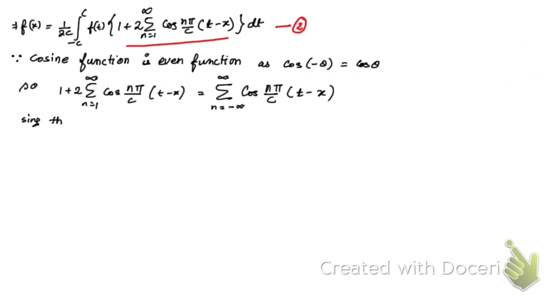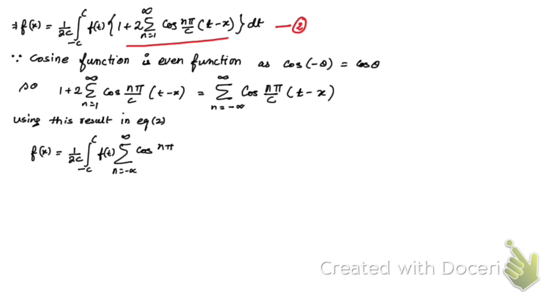So what you're going to get here, you see, using this result in equation number 2, we get this, right? We're going to get this result. So what we have done here, we have used this result in equation number 2, right? So that is what we have got.